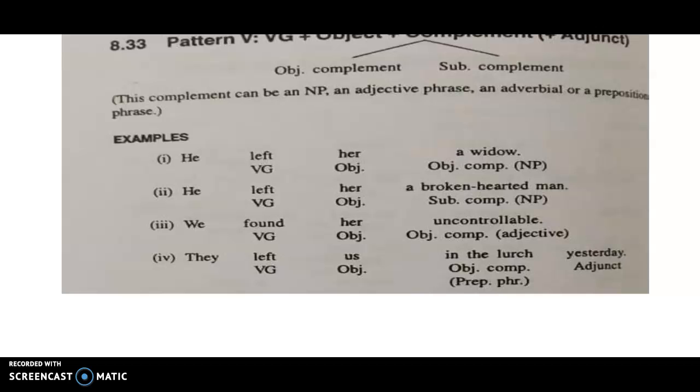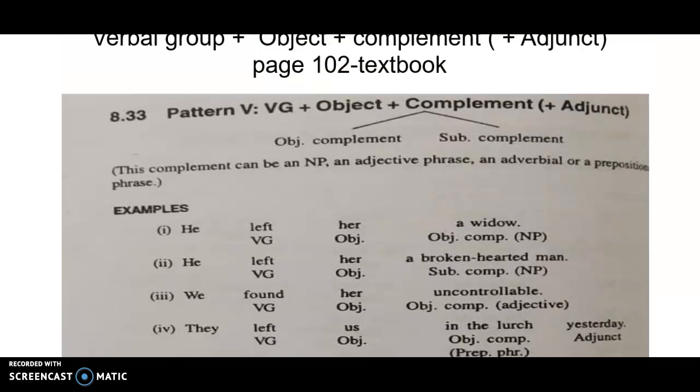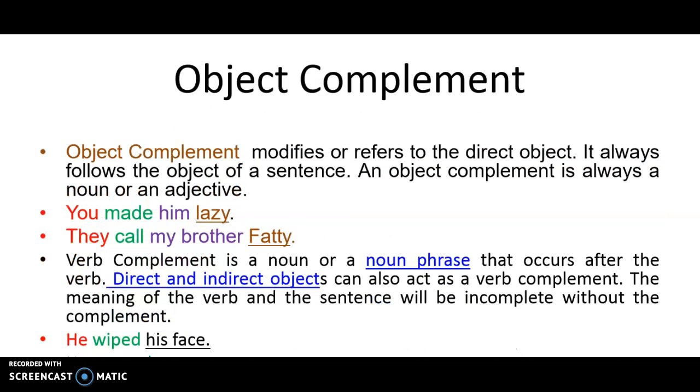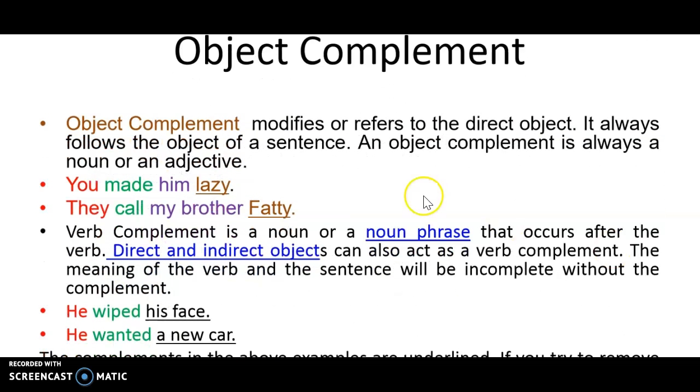Okay, so this is the fifth pattern. In the fifth pattern, you have verbal group plus object plus complement. So a complement can be both an object complement and a subject complement. Now let us try to look up what is an object complement. What is an object complement? If you see, it modifies, refers to the direct object. Okay. So it always follows the object of a sentence, and is always a noun or an adjective.